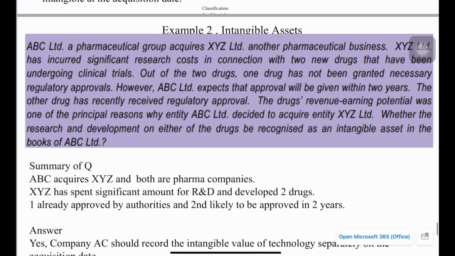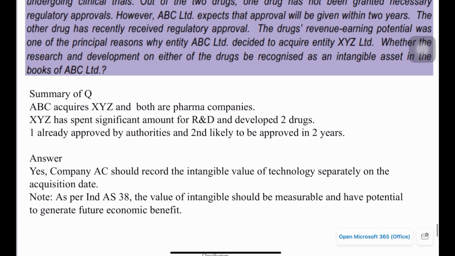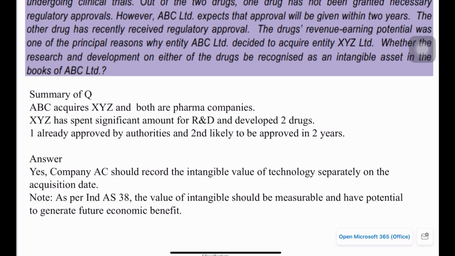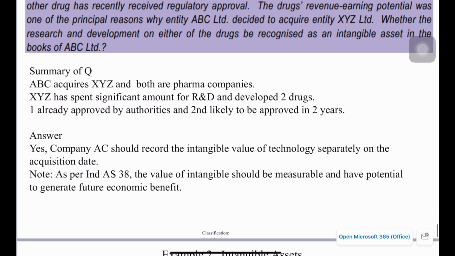Okay, so this example also please go through. Here ABC acquires XYZ, and both are pharma companies, and XYZ has spent a significant amount on R&D and developed two drugs. One drug is already approved by authorities and the second drug is likely to be approved in 2 years. So in this case also, with all the significant expense spent on R&D, there is a kind of intangible available, so this needs to be measured and accounted for on the acquisition date.